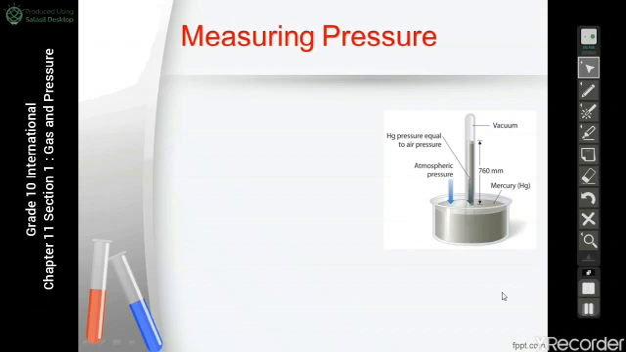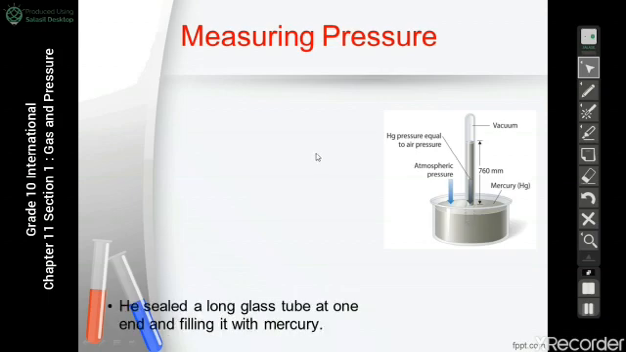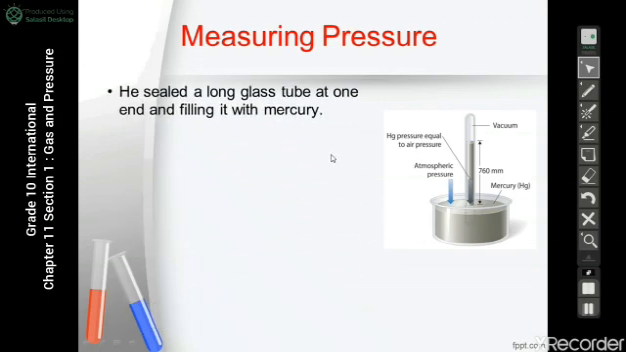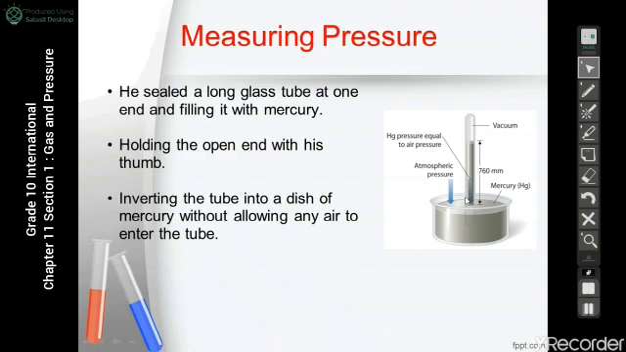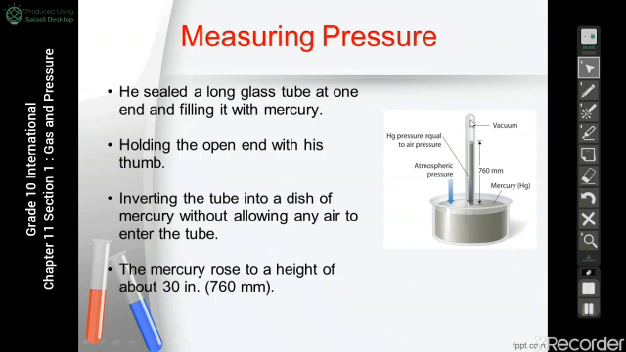How does it work? At first, Torricelli filled a glass tube with mercury, filled the glass tube to the very end with mercury. He then closed the open end of the tube with his thumb, preventing any air molecules from entering the glass tube. He then inverted the glass tube into the dish of mercury without allowing any air to enter the tube, and he opened the glass tube. He found that the mercury drops to a certain height, which is 760 millimeters of mercury.